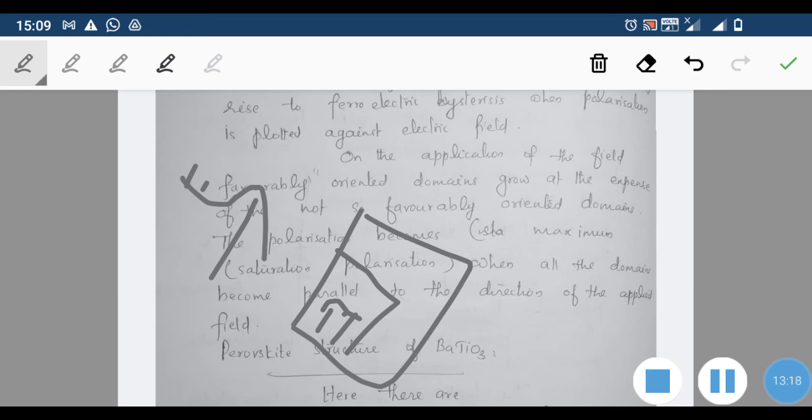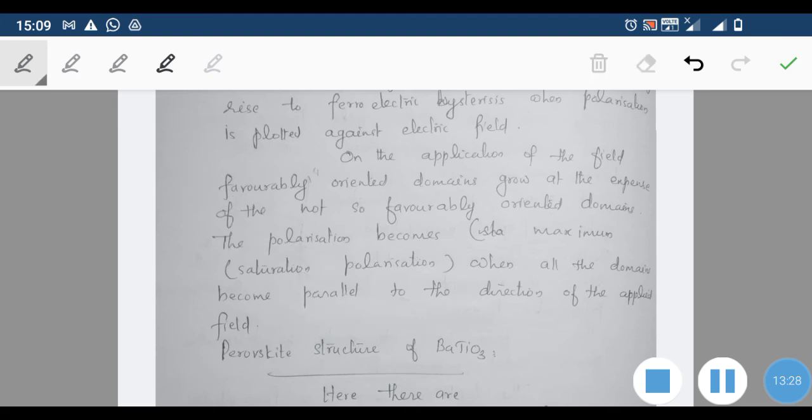So what happens is that the substance as a total has a tendency to orient along the direction of the external field. That is what we say: on the application of the field, favorably oriented domains grow at the expense of the not so favorably oriented domains, and the polarization becomes maximum. So that is the domain of this ferroelectric. That is about the ferroelectric domains.